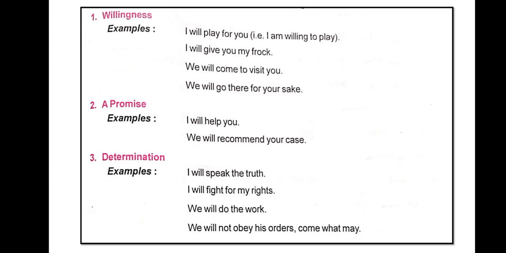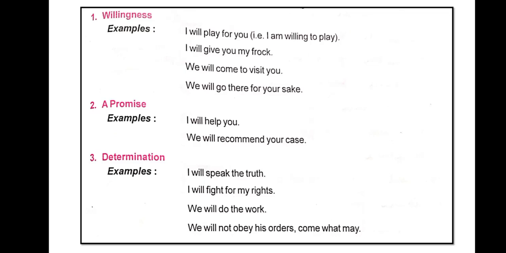Number 1, willingness. For showing willingness, examples: I will play for you. I will give you my frock. We will come to visit you. We will go there for your sake. Number 2, a promise. Examples: I will help you. We will recommend your case. So when you are giving a promise to others, you can use I will or we will.